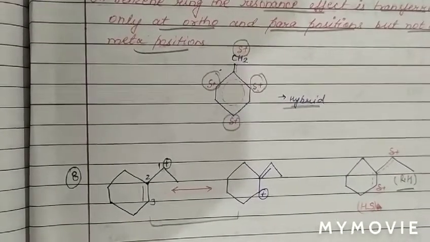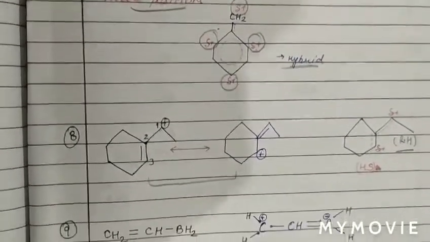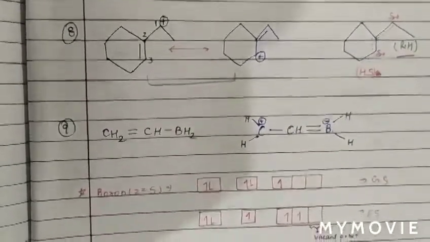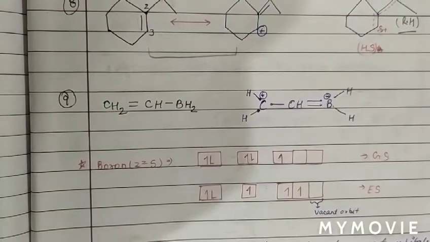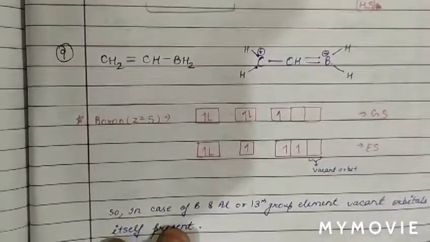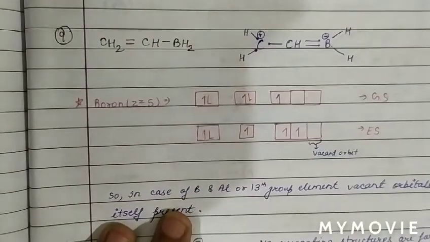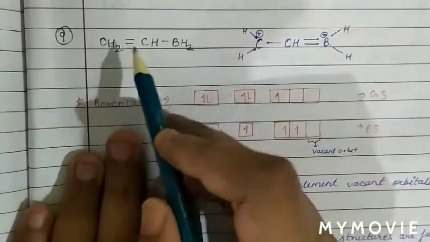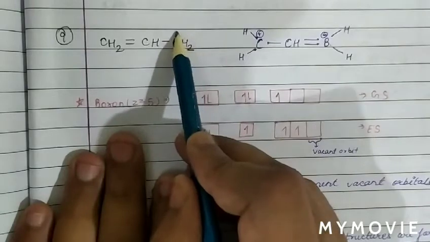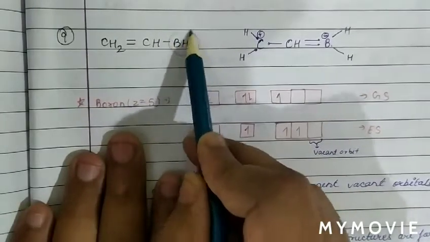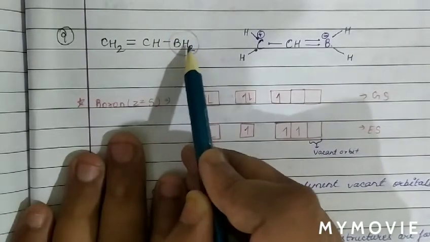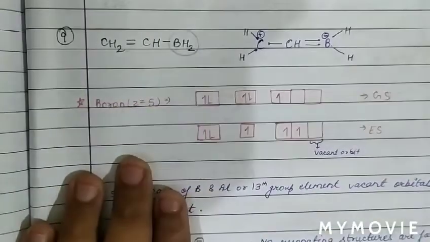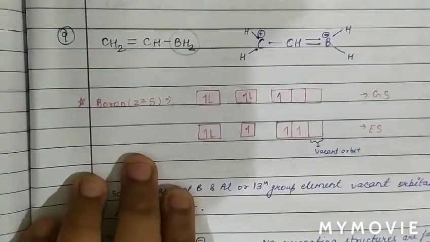Now see another case of resonance. This is a very interesting case of resonance. You may not have seen this case. So see this case very interestingly. The case is basically that there is no positive charge on the carbon atom. So this is BH2, boron with hydrogen attached to a double bonded carbon. Now see how resonance takes place here.